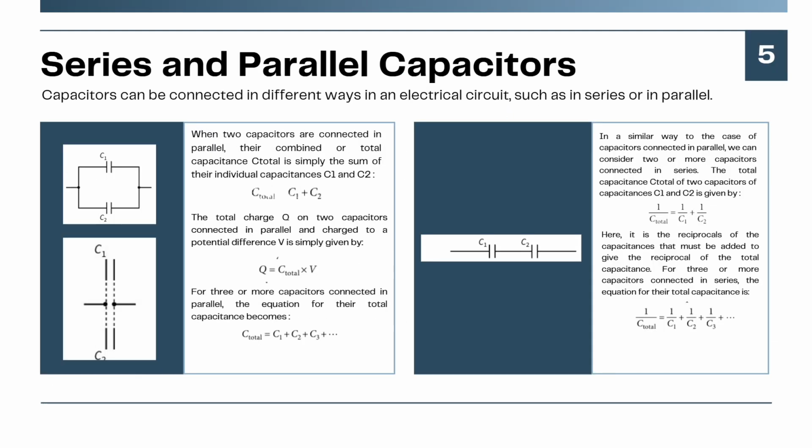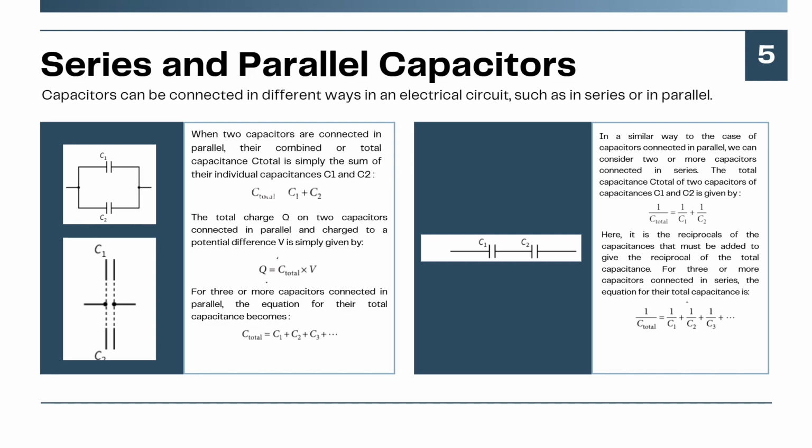Now, we will discuss capacitors connected in series and parallel. Capacitors can be connected in different ways in electric circuits, such as in series or in parallel. First, let's discuss parallel capacitors. When two capacitors are connected in parallel, their combined or total capacitance C total is simply the sum of their individual capacitances C1 and C2. C total equals C1 plus C2.